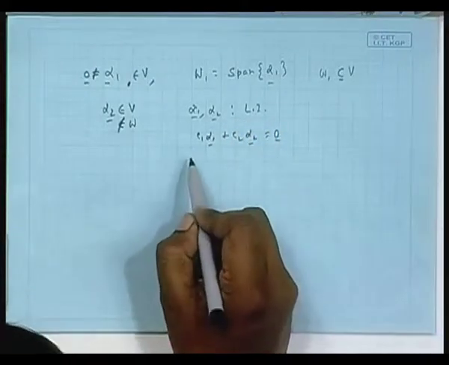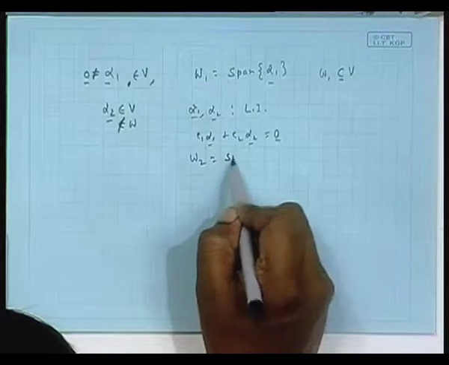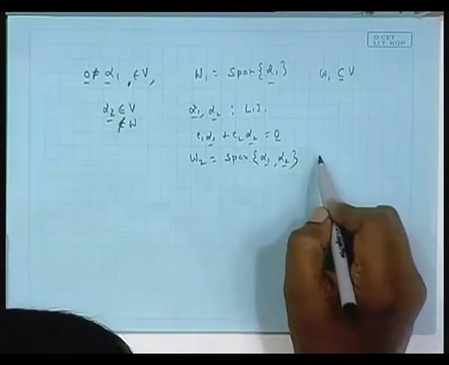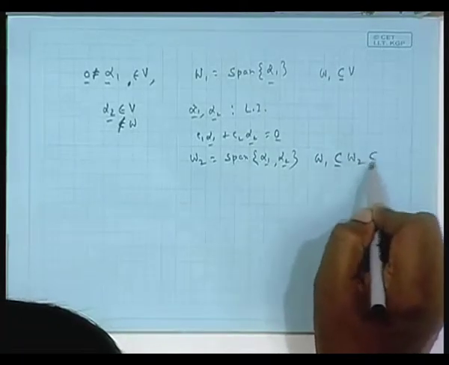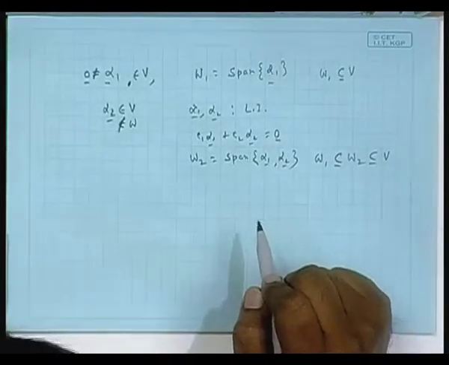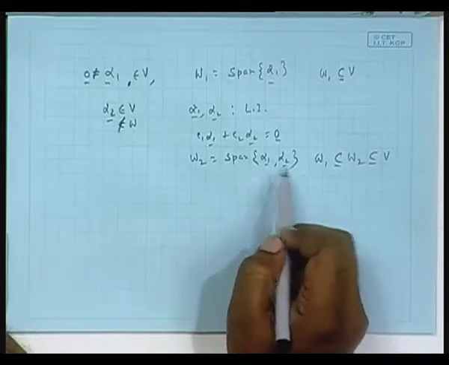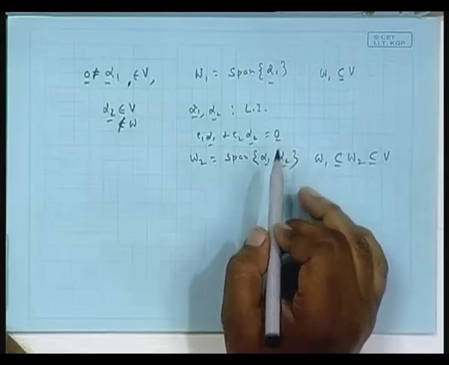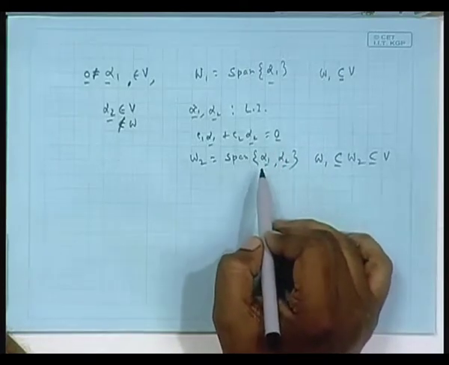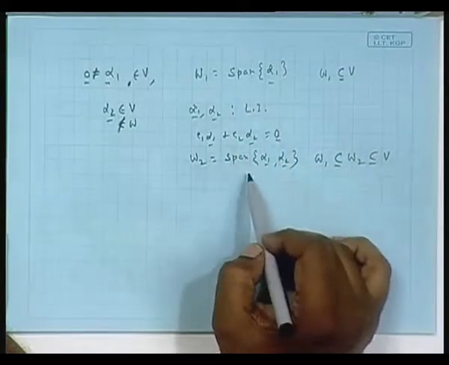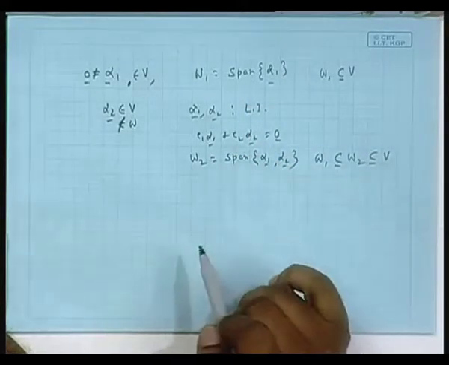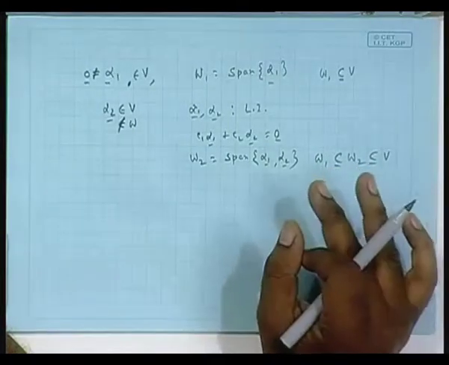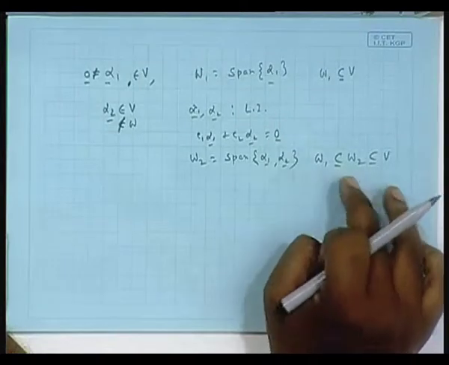If that be so, then you consider W 2 as the span of alpha 1, alpha 2. Then easily you can see W 1, after all you are considering all linear combinations of alpha 1 and alpha 2. If you hold the coefficient of alpha 2 at 0, then you get only constant multiples of alpha 1. So, that means all elements of W 1 are present in W 2, is it not? You understand that from W 1 I am going to a bigger subspace which contains W 1, that subspace is W 2.